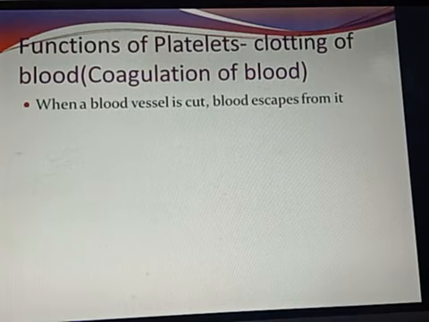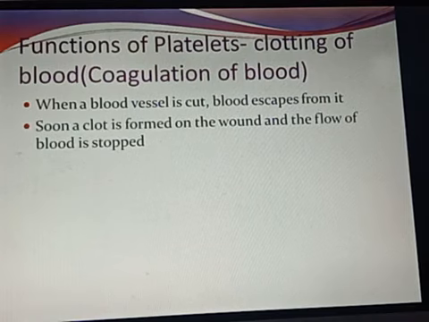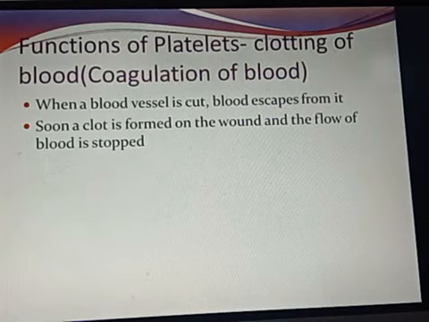When a blood vessel is cut, blood starts to escape from it. Soon a clot is formed on the wound and the flow of blood is stopped. You may have seen whenever you get a wound or a cut, blood starts to ooze out. But does that blood keep on flowing out forever? No. After some time it stops. What makes it stop? It is the formation of a clot. Actually, this clot acts as a barrier and prevents the further flow of blood out from the body.